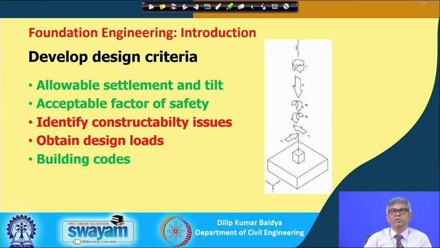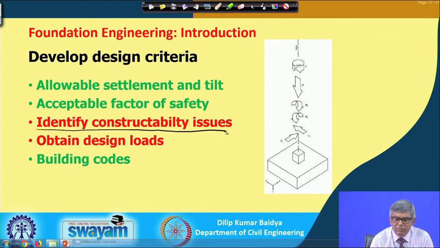Sometimes the site is such that you will not be able to reach it with heavy equipment, that is one issue. Sometimes you have designed something for a soil type, but the soil type is not permitting that, then you have to reassess and try to find out a proper foundation type. So, these are the things under identify constructability issues, and finally, you decide what are the things that will not permit, and accordingly you modify that and do the design.